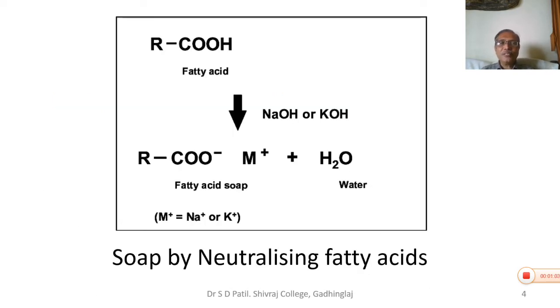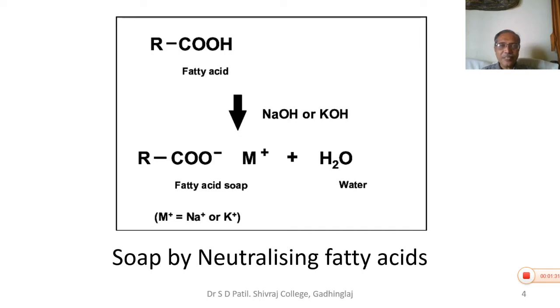In the introductory lecture, we have seen that soaps are alkali salts of higher fatty acids. In other words, fatty acids or oils or fats undergo chemical reactions. Fatty acids are neutralized, oils or fats are saponified to get the soap molecule. So this reaction again is a general reaction.